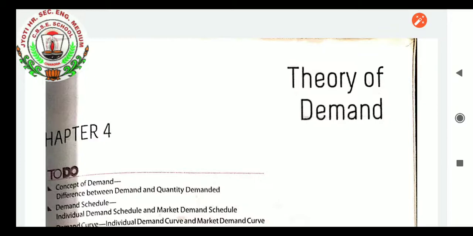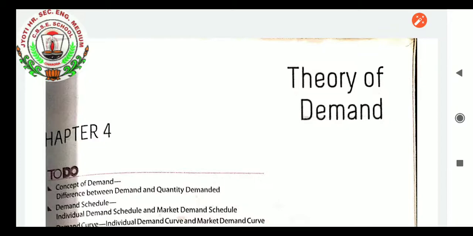Like we want a mobile, just our want is not enough, we must have the money to purchase that mobile, then it will become the demand. So when a consumer not only has the wants but also has the money to purchase and fulfill it, it is considered as demand. So let us see more about the demand meaning.